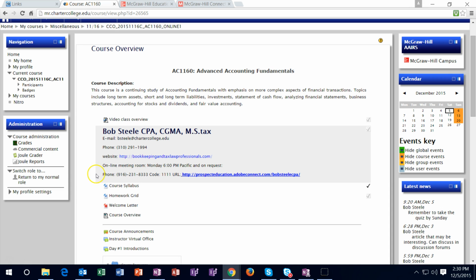It does have a separate number here, being the conference call number. So that's going to be separate than the normal phone number, and it does have a conference call code so that if multiple people call in, we can have multiple people on the line at the same time. If we want to do a screen share at that time, we can also do a screen share so we can see the problems and work through some problems if you so choose at that time.